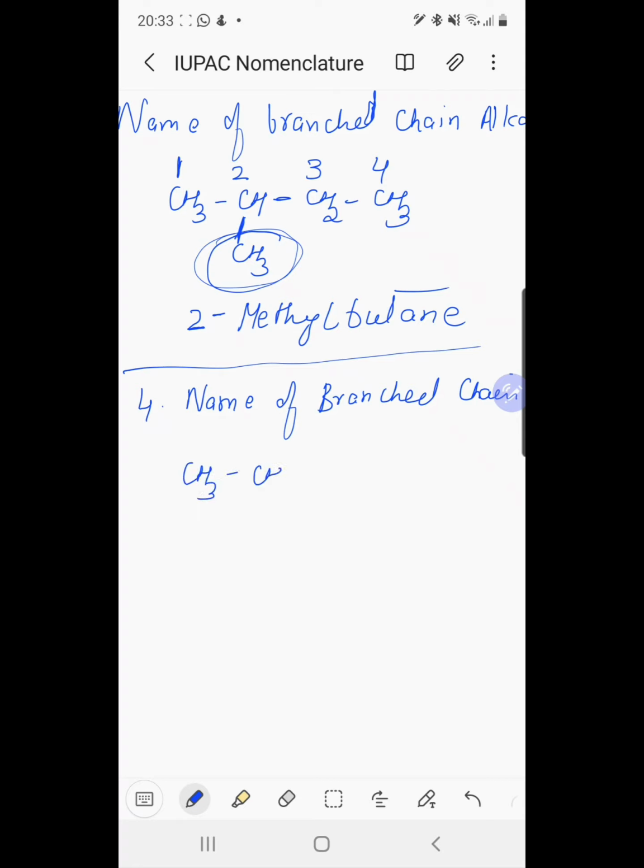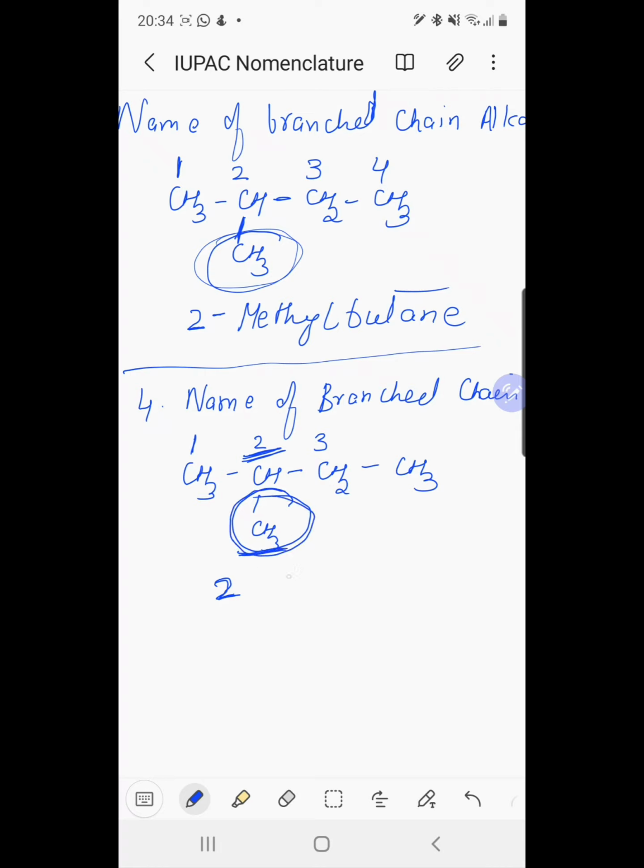CH3, CH, CH3, CH2, CH3. Here the longest continuous chain is 1, 2, 3, 4. It is a derivative of butane, and here is a substituent at the second position. So we indicate the position; the locant is 2, and the prefix is the substituent.